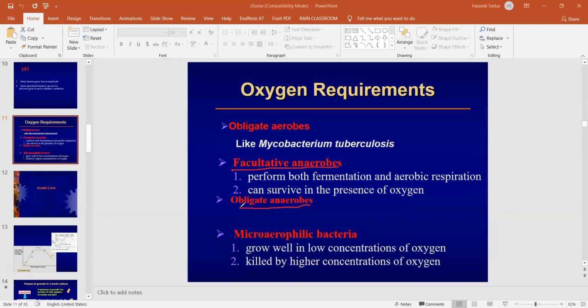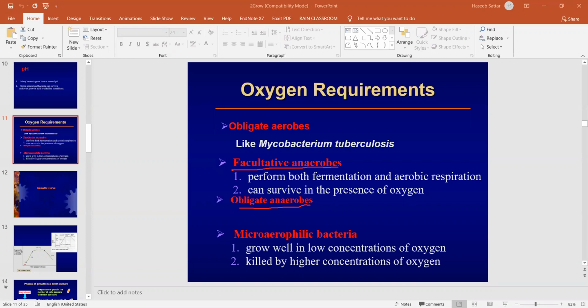Facultative anaerobes mean that they can survive both in aerobic and anaerobic conditions. Like these bacteria, whenever there is a shortage of oxygen, they can switch their metabolism from aerobic respiration to anaerobic fermentation or anaerobic respiration. So they can survive in the presence of oxygen, and they can also survive in the absence of oxygen.